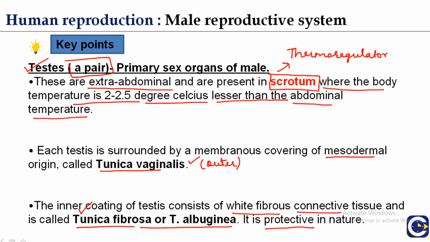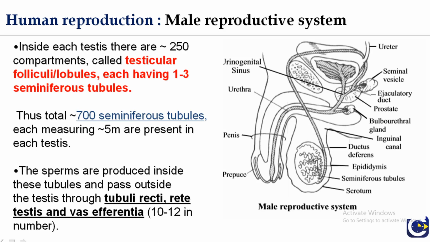Inside each testis there are around 250 compartments, known as testicular folliculi or lobules, each having 1 to 3 seminiferous tubules.